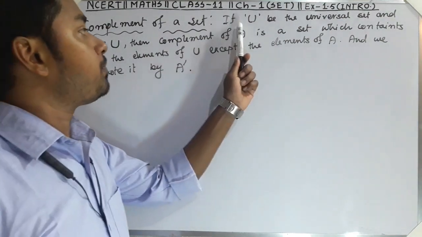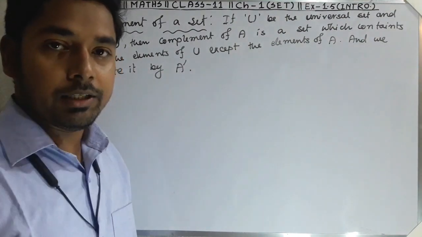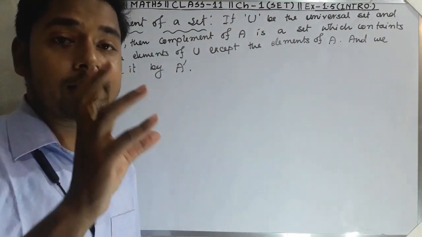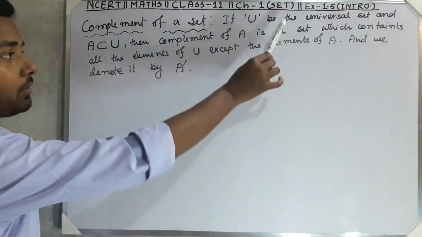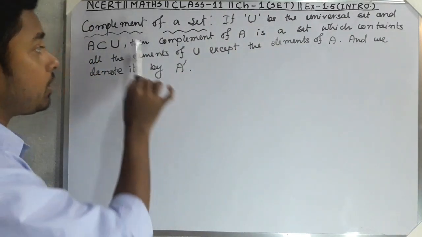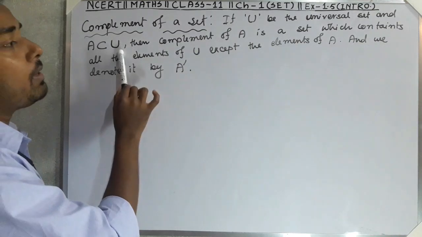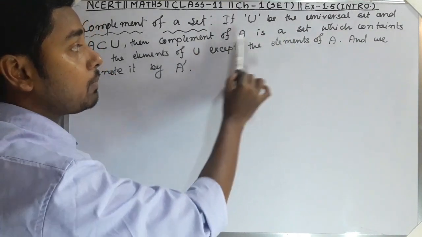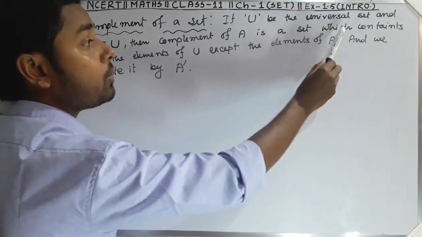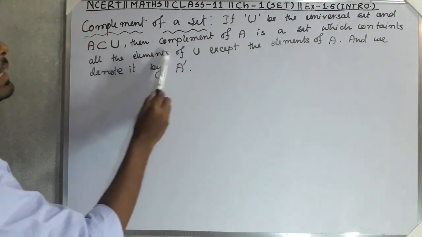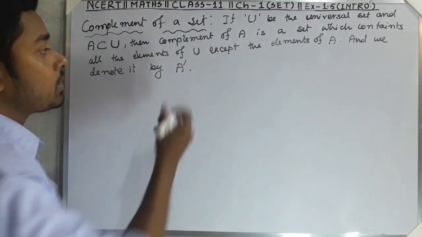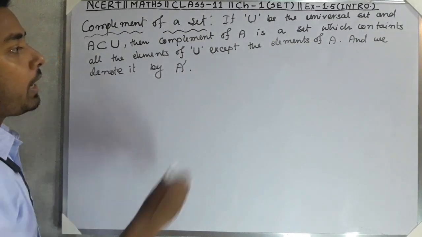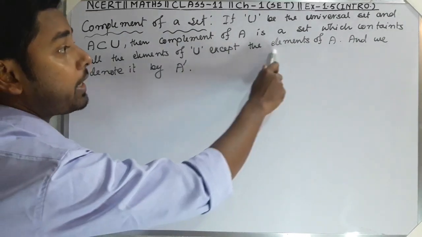What we have written: if U be the universal set and A is a subset of U, then what is the complement of A? The complement of A is also a set which contains all the elements of U. This U means universal set. And except the elements of A.